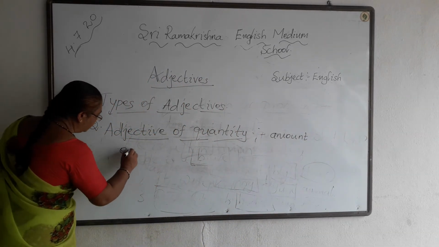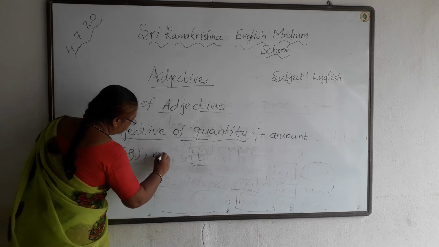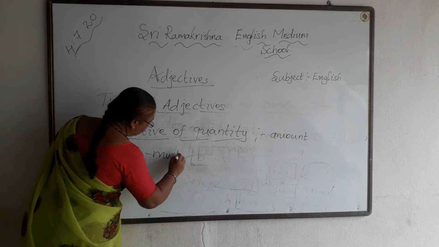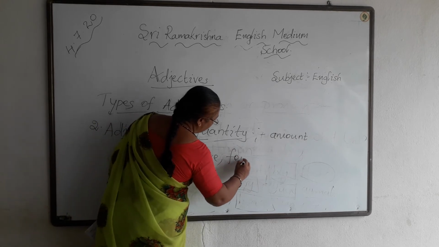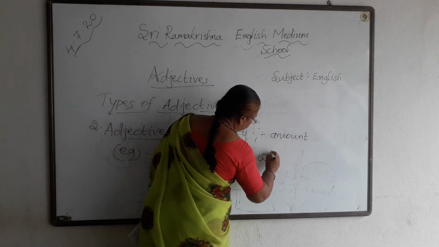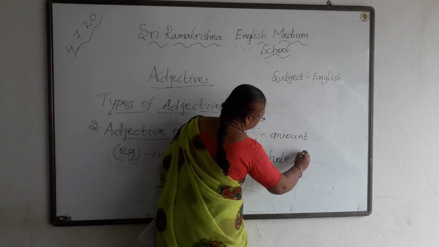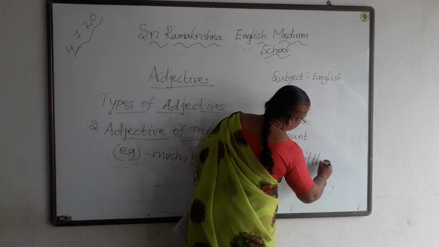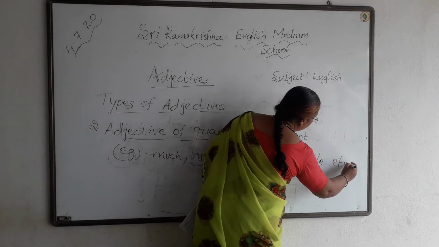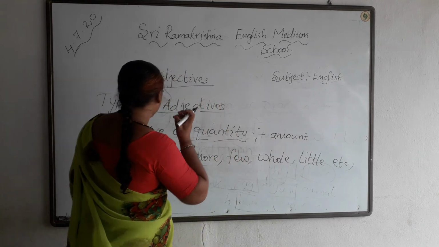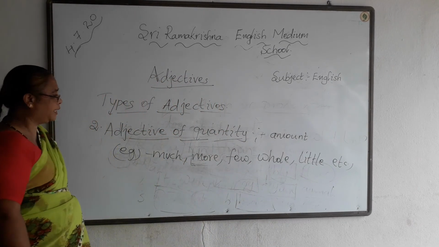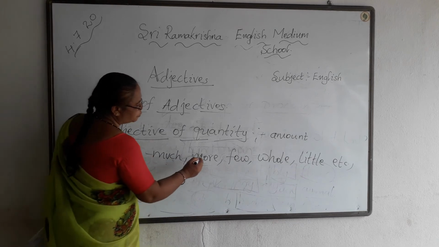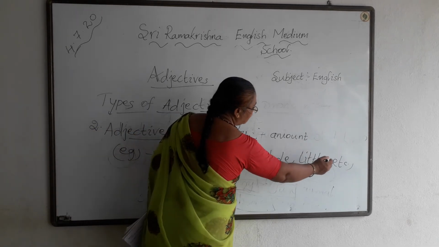For example, much, more, few, whole, little, etc. So, the adjective of quantity shows the amount of noun or pronoun in terms of much, more, few, whole, little, etc.